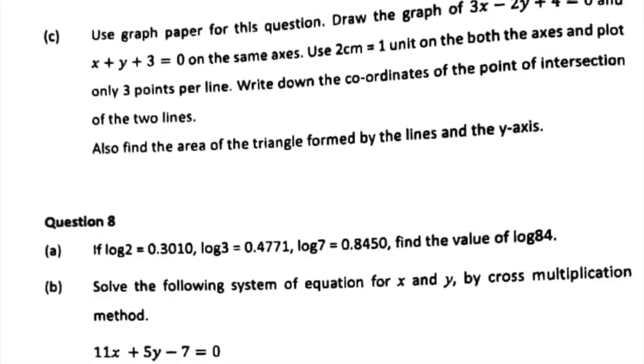Okay, so let us write the equations. What is the first equation? 3x minus 2y plus 4 equal to 0. And the second equation is x plus y plus 3 equal to 0. We need more space.